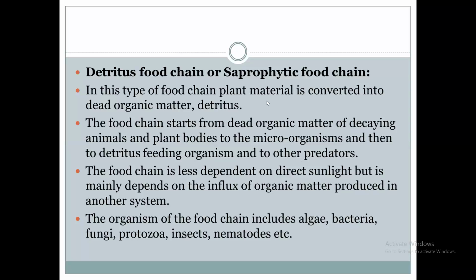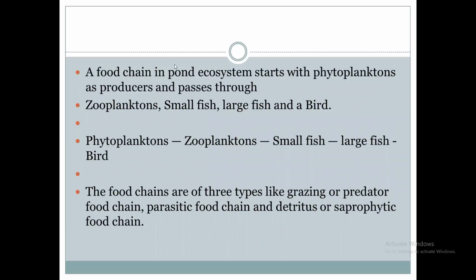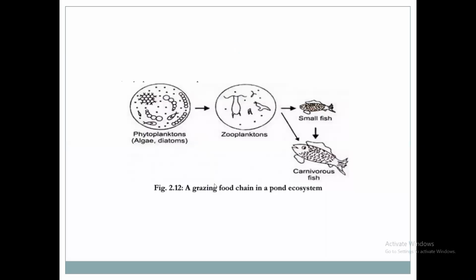Then the food chain in the case of the pond ecosystem, the pond water ecosystem, starts with the producers. Phytoplanktons are the producers, and it passes through the zooplanktons, small fishes, large fishes, and birds. This is the food chain in the case of the pond water ecosystem. Look at the process shown here.